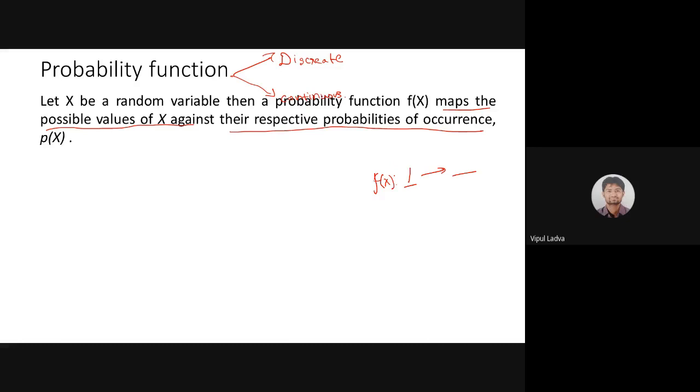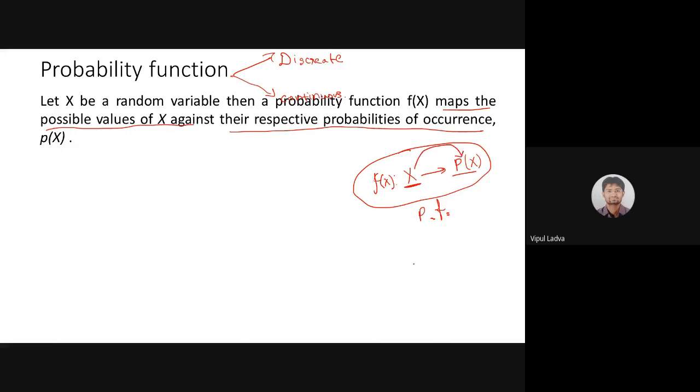That means I'm going to associate x with its probability, p of x. A function f of x running from x to p of x is known as a probability function, which maps a random variable with its suitable probability.